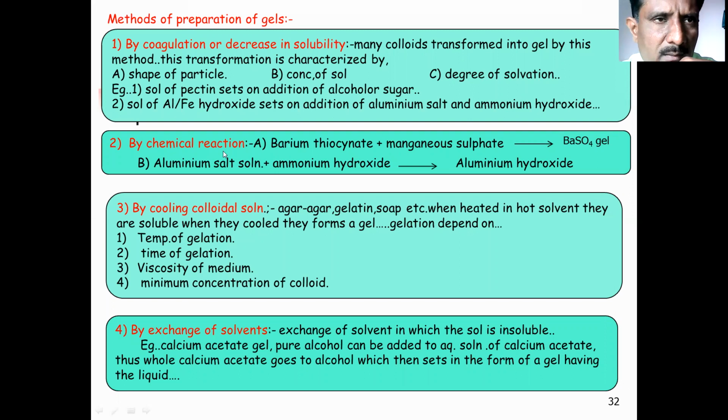By the chemical reaction method, we can also easily prepare the gel. For example, barium thiocyanate, when mixed with manganese sulfate, gives barium sulfate as a gel.